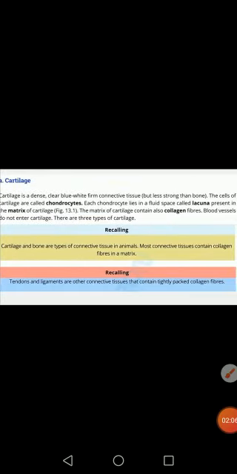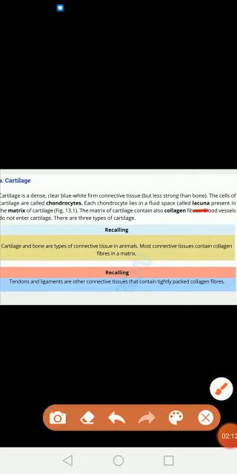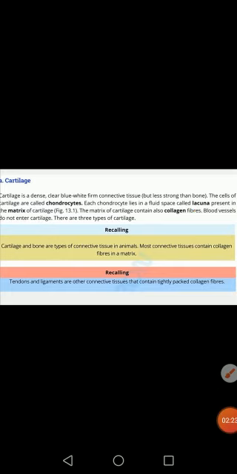The matrix of cartilage is made up of collagen fibers, but blood vessels are not present in the cartilage. There are three types of cartilage, and we will discuss them. Before that, let's recall.